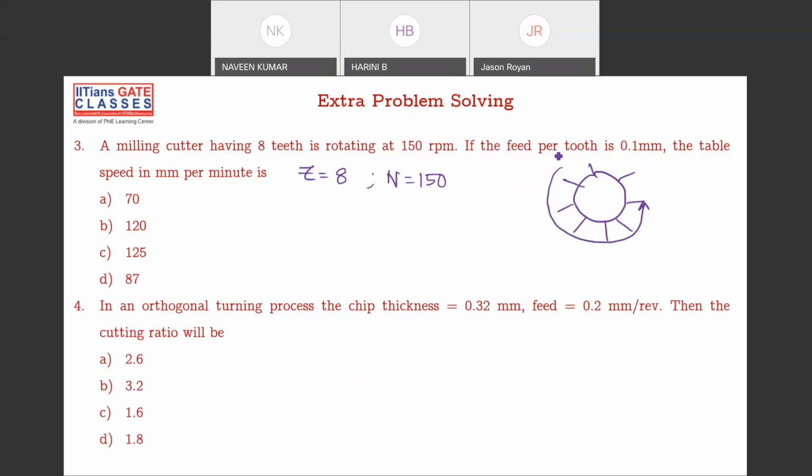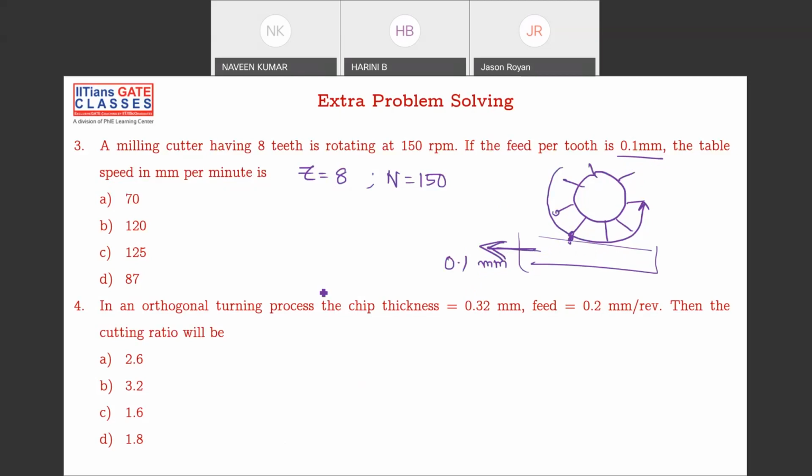And feed per tooth is 0.1 mm. So for one tooth the table is moving 0.1 mm. Because the tooth is here, and the next tooth coming here, it is moving 0.1 mm. So he is trying to ask the speed of the table. How do you do that?